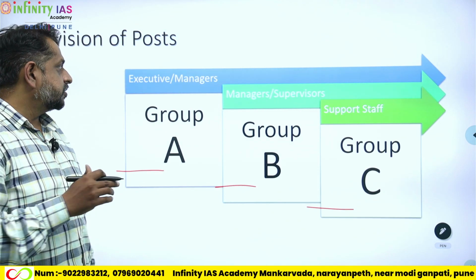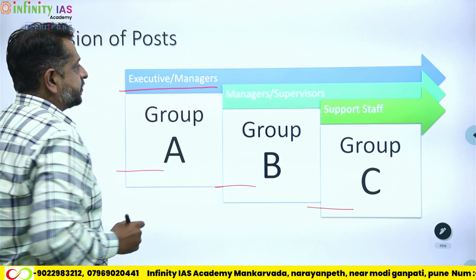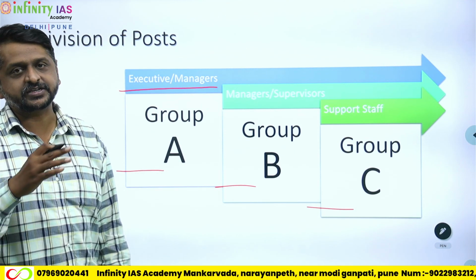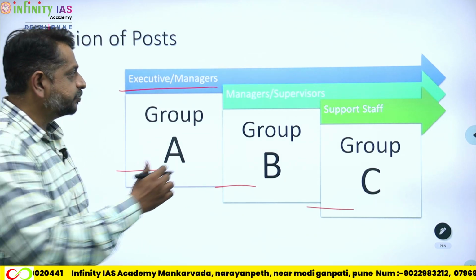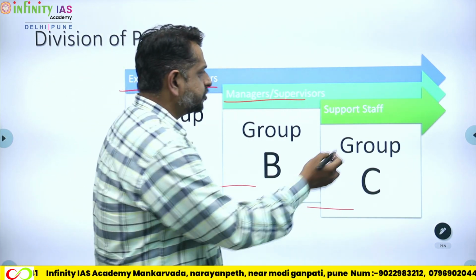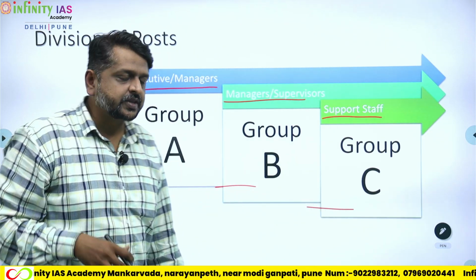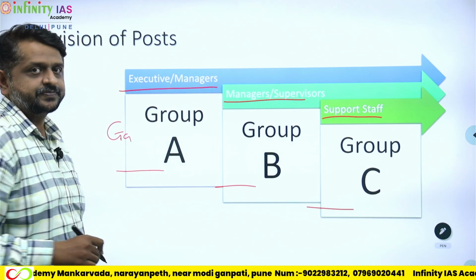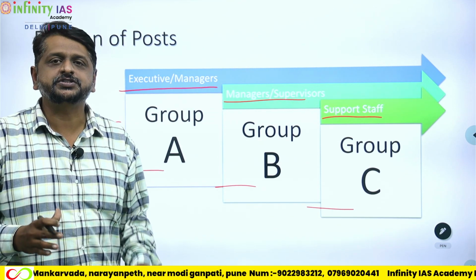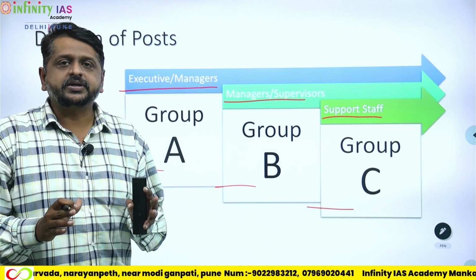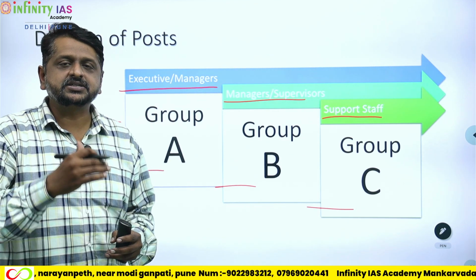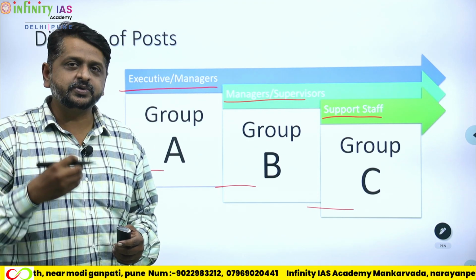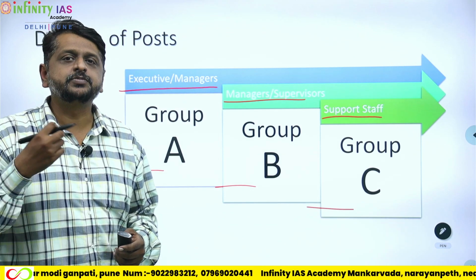All right. Now, Group A is for recruitment for executive posts and managerial posts. Group B goes for managers and supervisors, and Group C is pretty much what support staff is all about. Now, we're looking at Group A. These are all going to be gazetted officers. What is a gazette? A gazette is nothing but an official document, where the government has recognized a certain set of posts under which their hand and seal would be used to set up new projects.